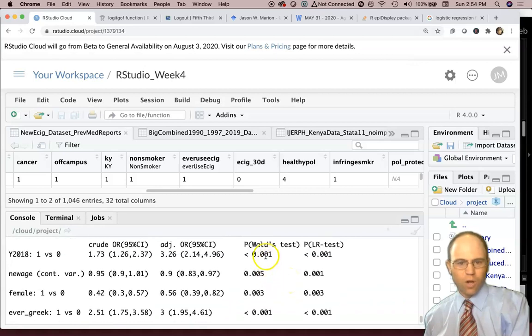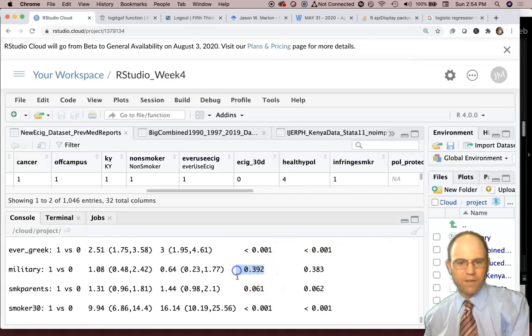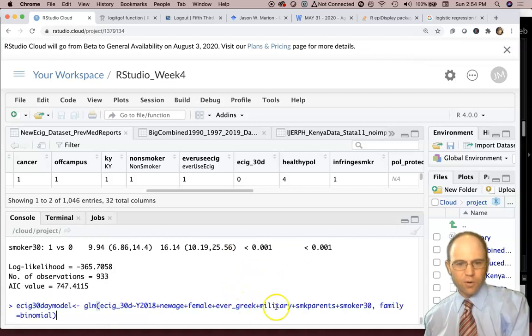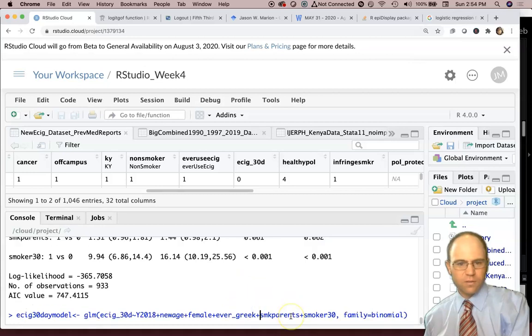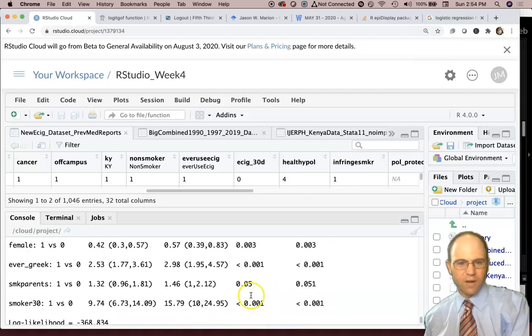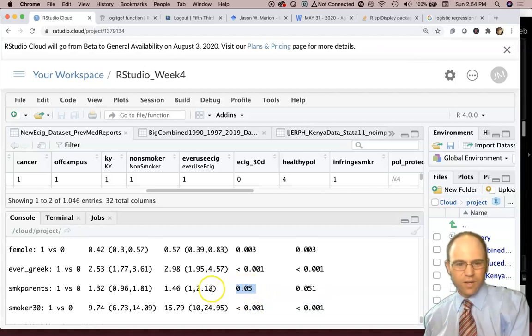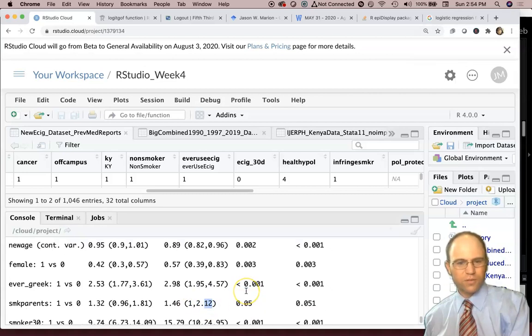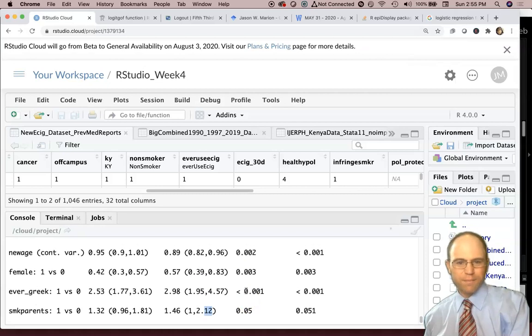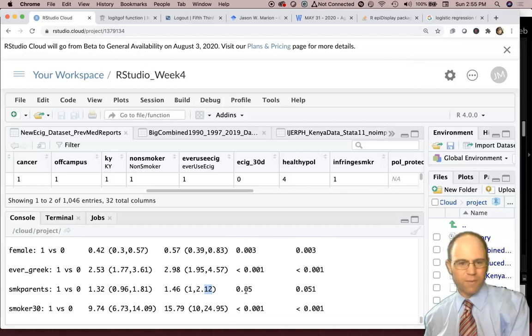Now I'm looking at these Wald test p-values again. They're all significant except now the military variable is not significant, so I'll get rid of that one, redisplay it, and make sure they're all significant now. The smoking parents one is marginal. It's 0.05, and the range is 1.00 to 2.12. I'll probably keep that one. It's right on the fence, so we'll go ahead and keep it.